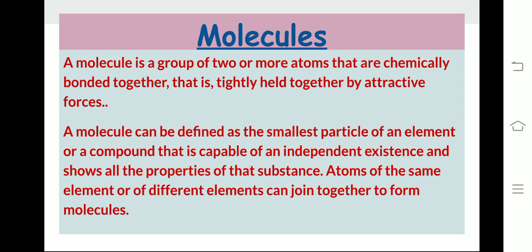Atoms of the same element or of different elements can join together to form molecules. Like we have studied in case of atoms, that atoms are the smallest particle, they cannot exist independently. But molecules, they are capable of independent existence. And how are these molecules formed? They are formed when atoms of the same or different elements join together.